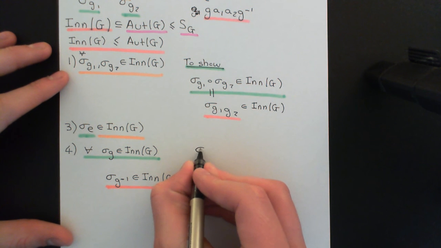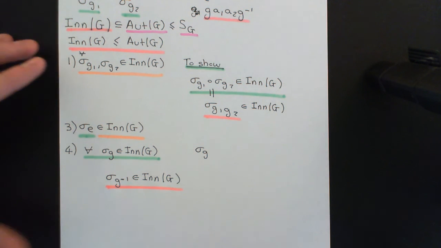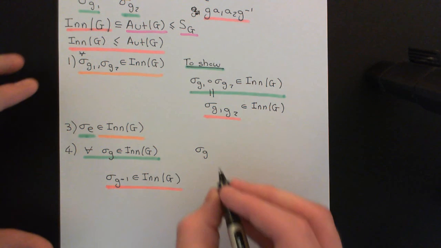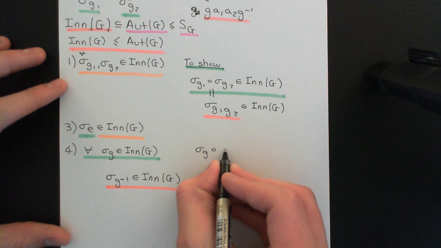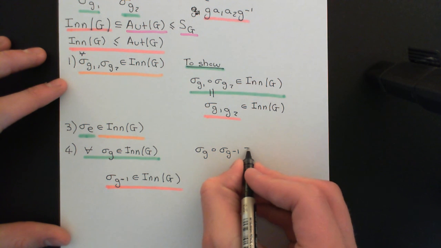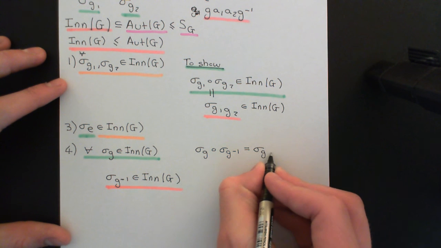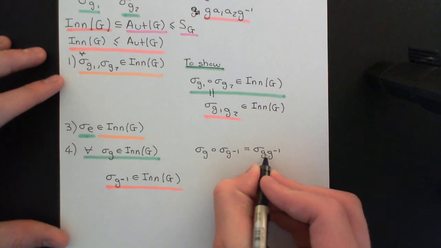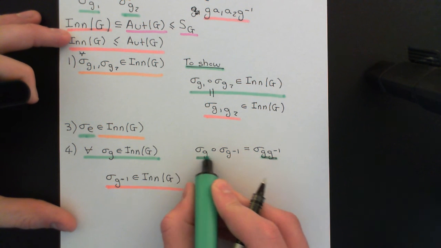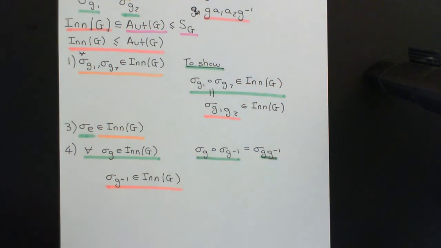The way I can do this quite simply is again by remembering that composition of the set permutations associated to the elements of the group by the group action is consistent with composition of the elements in the group. So if I consider what sigma G composed with sigma G inverse is, that's just going to equal sigma G composed with G inverse, where this is composition of elements in the group, and this of course meant composition of the set permutations that they represent.